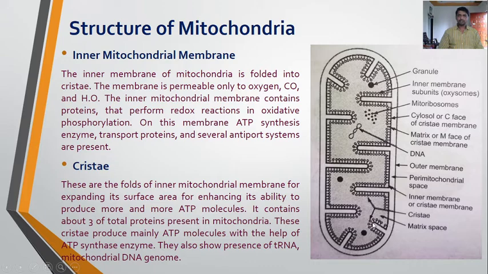They also show the presence of tRNA, that is transfer RNA, and the mitochondrial DNA genome. Chloroplast also possesses its own genome, referred to as cpDNA. Like this, mitochondria have their own genome, referred to as mtDNA. So the cristae portion shows the tRNA and mitochondrial DNA genome.